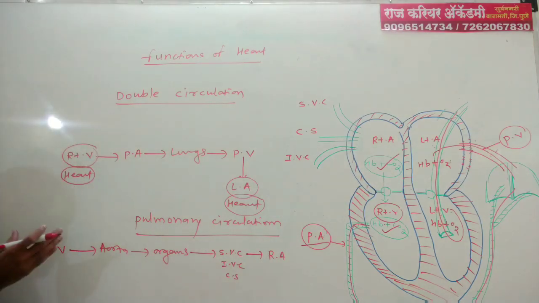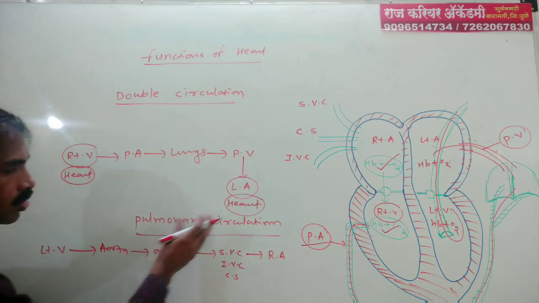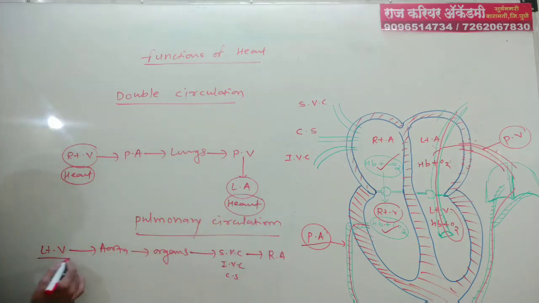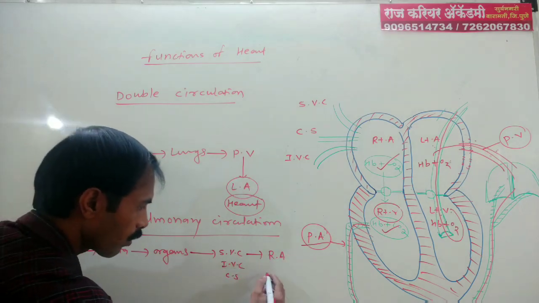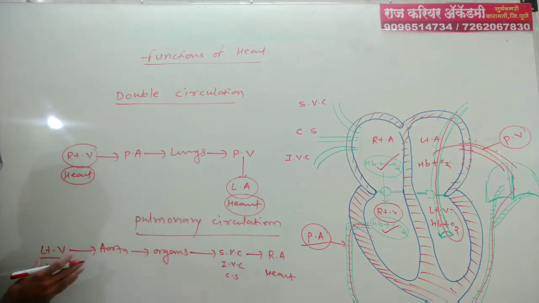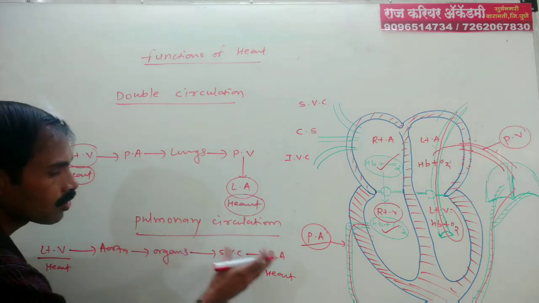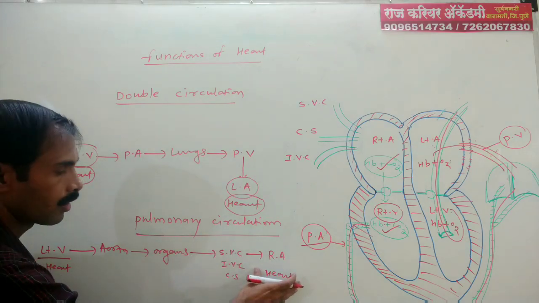This means from heart to organs and again organs to heart, because the left ventricle is a chamber of the heart and the right atrium is a chamber of the heart.